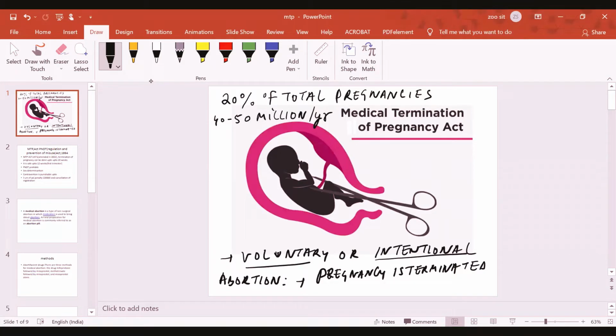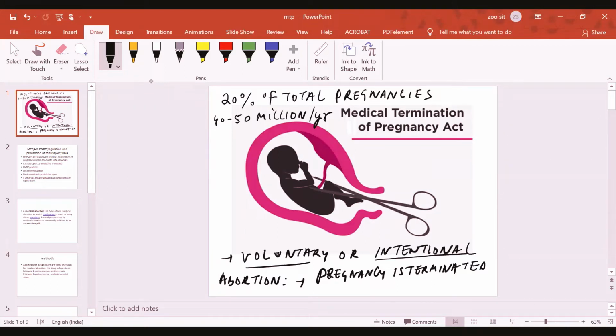So this abortion will be an induced abortion, and the main purpose of this will be to end the pregnancy before the completion of its full term. So the pregnancy is terminated in this process. Simply, if you want to remember in your words, medical termination of pregnancy is a method by which the pregnancy is intentionally terminated or aborted, and is not allowed to reach its full term.